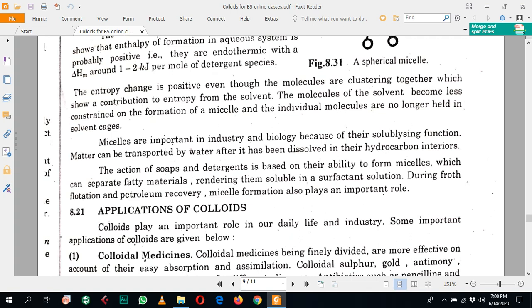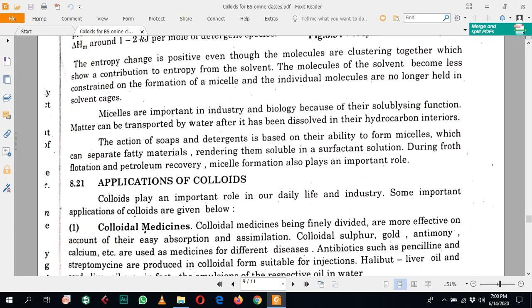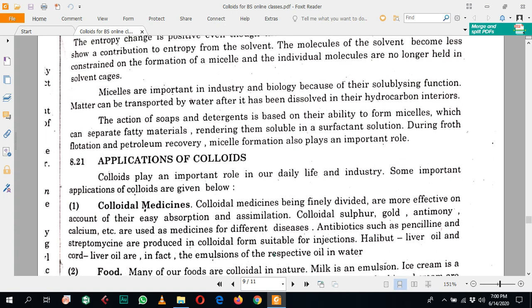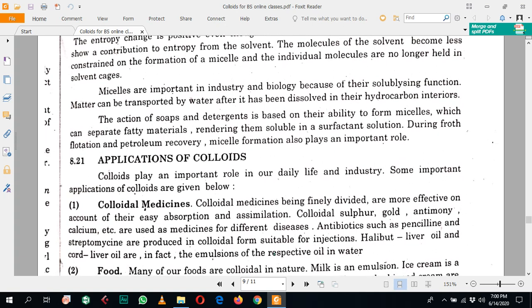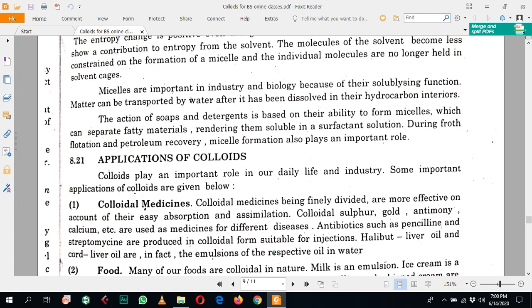That was thermodynamics of micelles or surfactants or surface active agents. These micelles are very important for us because different surfactants or surface active agents are used in our industries and our homes because of their solubilizing functions or solubilizing properties.